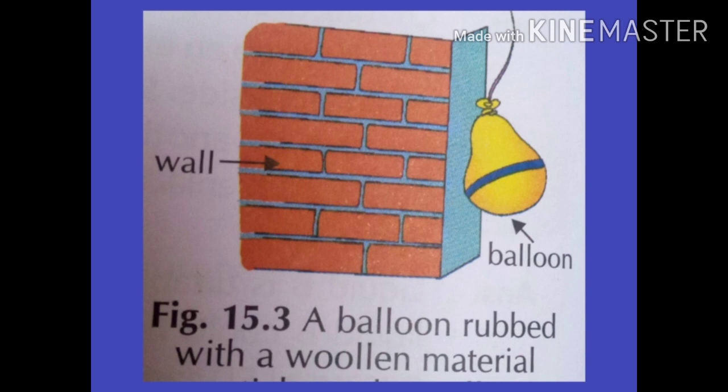For this, we have to perform a very simple activity. We have to take a balloon and fill it with air. Now we have to rub this inflated balloon with a woolen material and place it against a wall. You will see that the balloon sticks to the wall as it is seen in the slide.